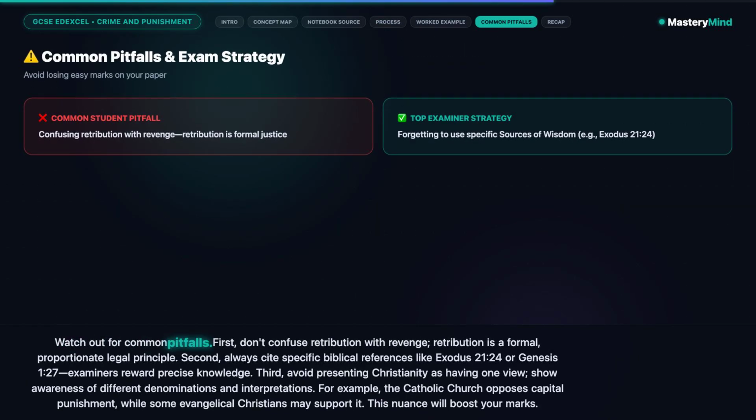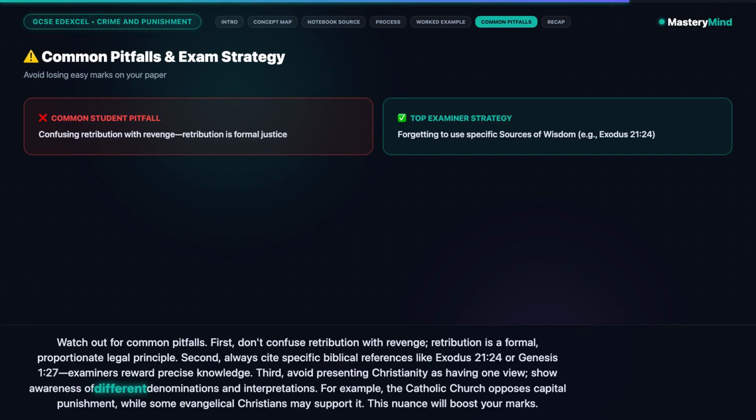Watch out for common pitfalls. First, don't confuse retribution with revenge. Retribution is a formal, proportionate legal principle. Second, always cite specific biblical references like Exodus 21:24 or Genesis 1:27. Examiners reward precise knowledge. Third, avoid presenting Christianity as having one view.